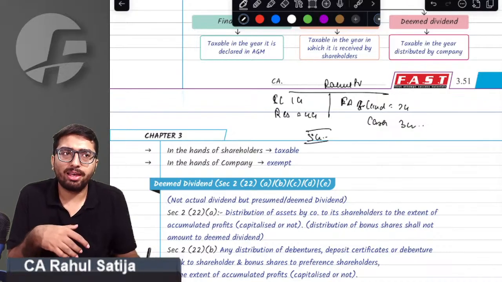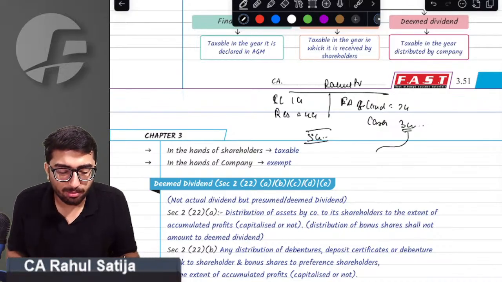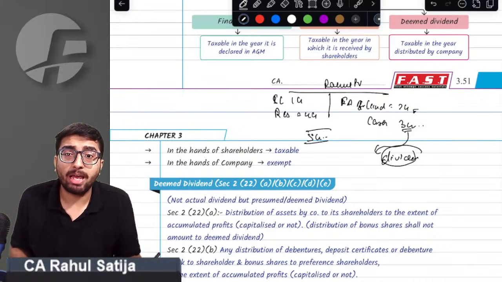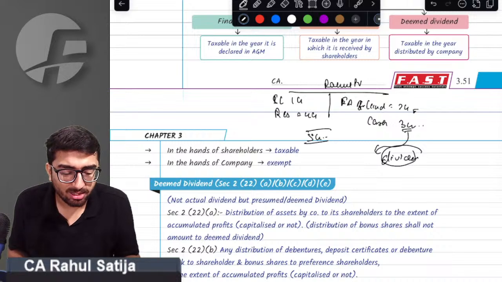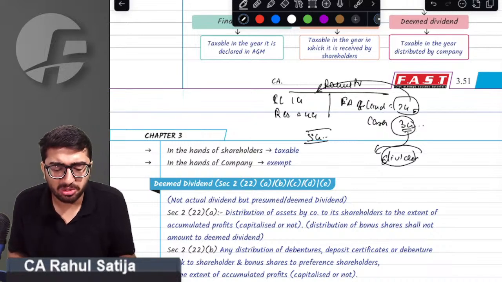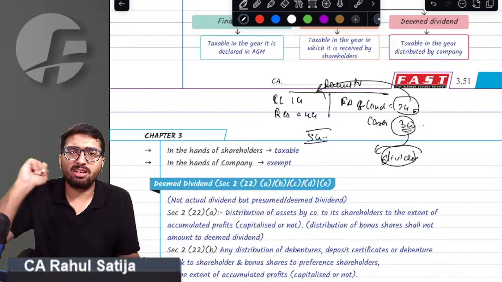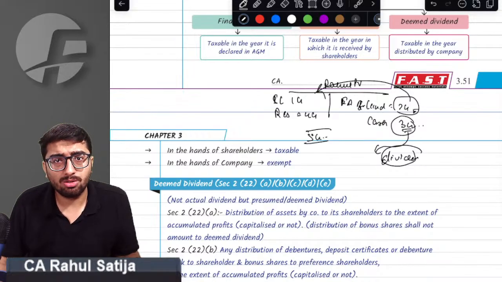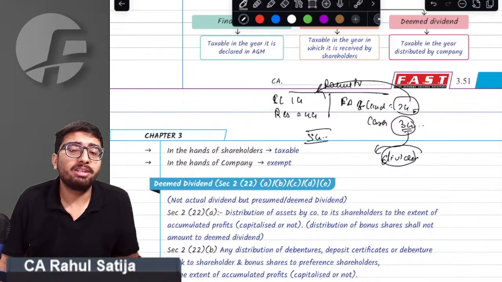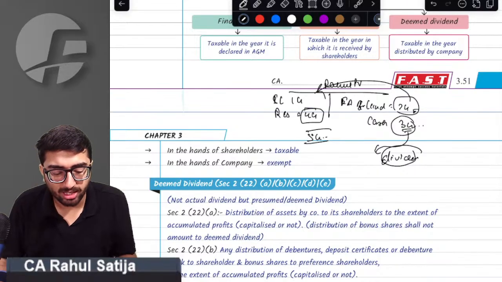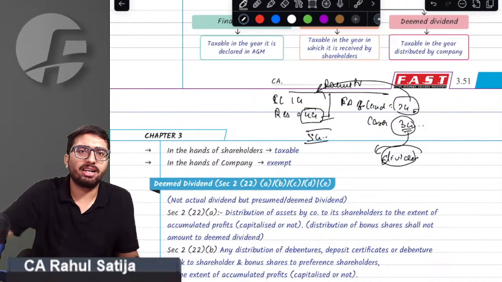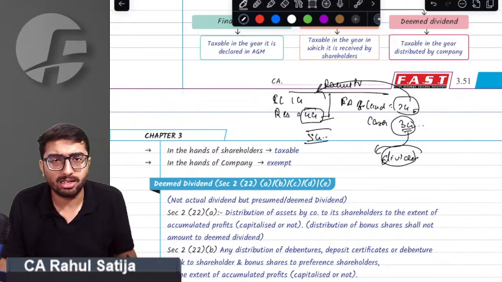The provision says if cash is being distributed by the company to the shareholder, then it is dividend. The company thought of bypassing this rule. What the company did is, instead of distributing cash, it distributed the land to the shareholders. The provision says any distribution of assets by the company to the shareholder shall be deemed a dividend to the extent of accumulated profits. So to the extent of 4 crore rupees only, it is considered as dividend. Beyond that, it is not considered as dividend.